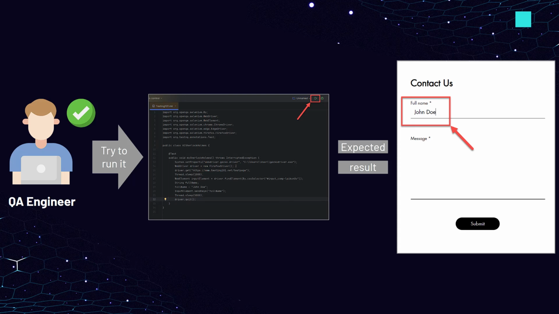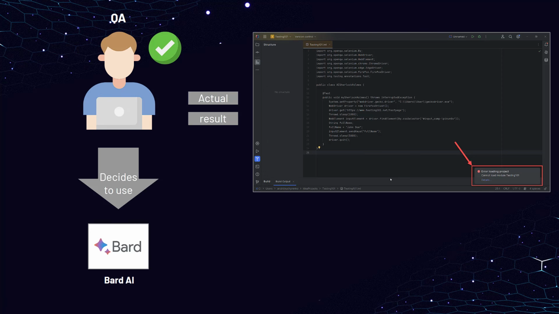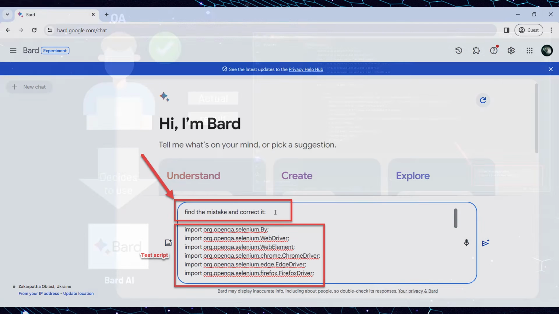However, the actual result is that the test script fails to run. In order to find a mistake and correct our script, we can use Google Bard. Let's check how it will help us to solve such an issue. Open Bard AI and input the next prompt. Find the mistake and correct it. Then copy-paste the test script next to the prompt.